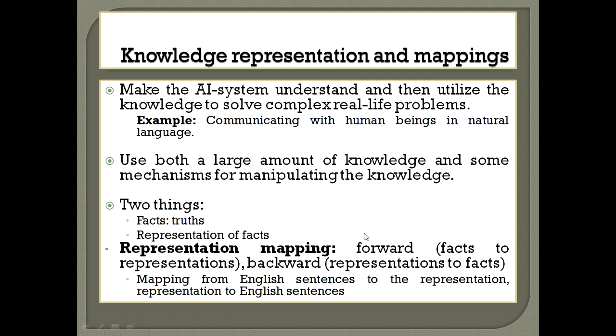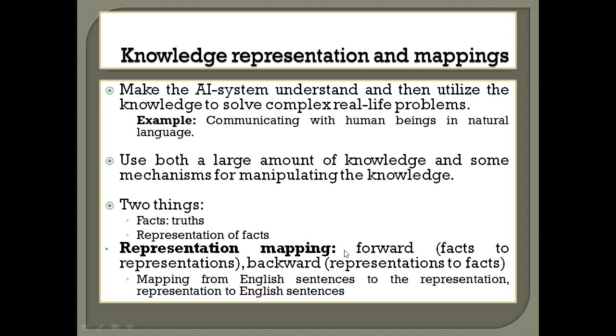So the representation can be done at two levels. One is at knowledge level. So at knowledge level, we usually represent the facts in some form. The facts may be describing the agent's goal and behavior, and at symbol level we will be describing the objects, and those objects will be represented in symbolic form to make a machine understand those objects.